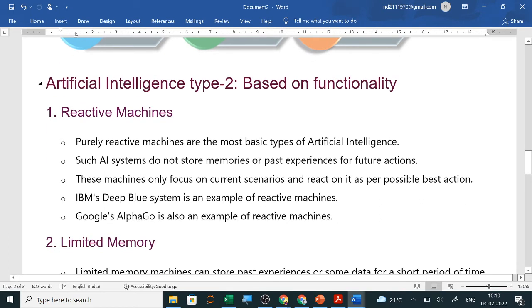Reactive machines. Purely reactive machines are the most basic types of artificial intelligence. Such AI systems do not store memories or past experiences for future actions. These machines only focus on current scenarios and react to them with the best possible action. IBM's Deep Blue system is an example of reactive machines. Google AlphaGo is also an example of reactive machines.